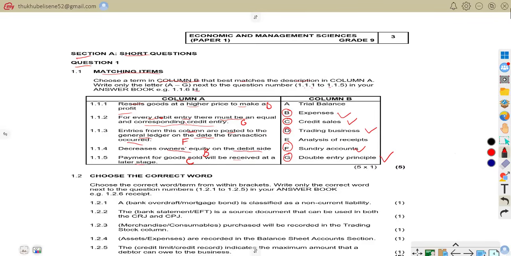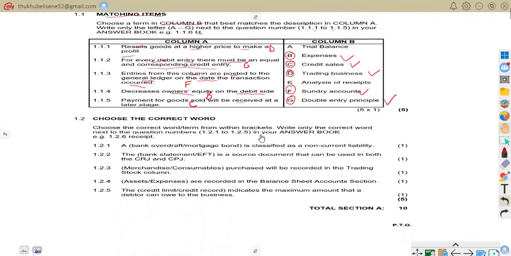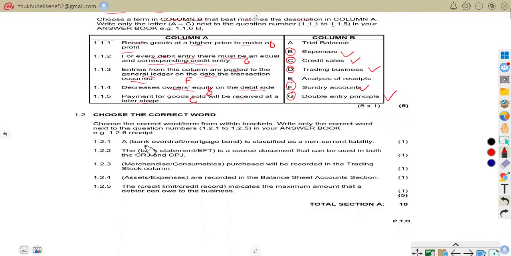So now let us attend to 1.2, sorry. Let us attend to 1.2, where we are asked to choose the correct word. So without wasting much time, let us attend to it. Choose the correct word or term from within the brackets. Write only the correct word next to the question number, that is 1.2.1 to 1.2.5, in your answer book. We are given an example there, 1.2.6, receipt.